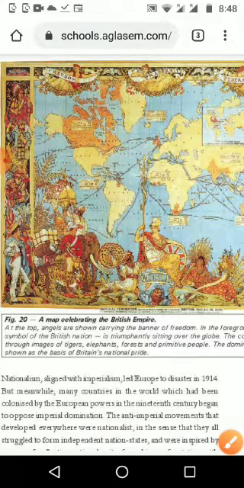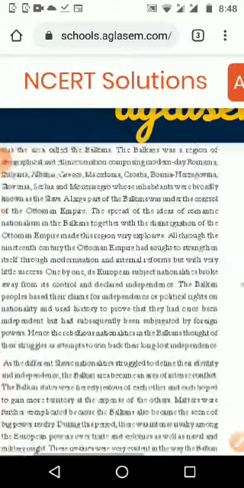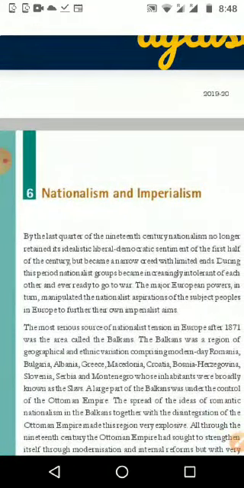So from this we can understand that colonizing, or making colonies, is imperialism. Imperialism means bringing the maximum number of countries or areas under our own power and control. Why did it happen with the British people? Not only British; French also came here to India.